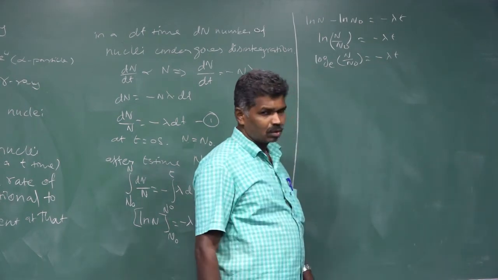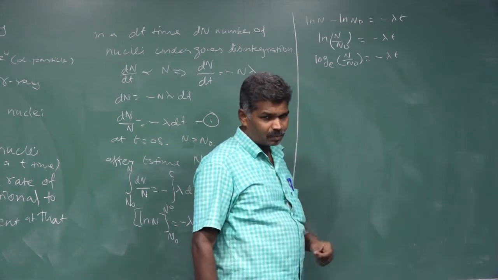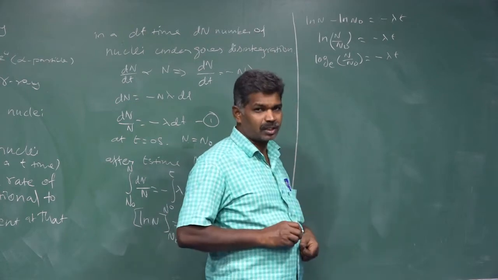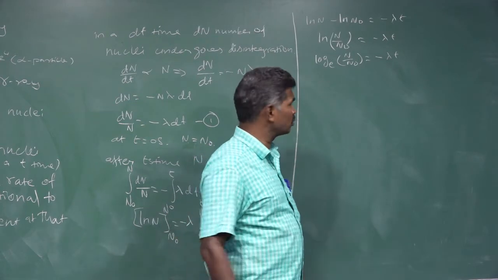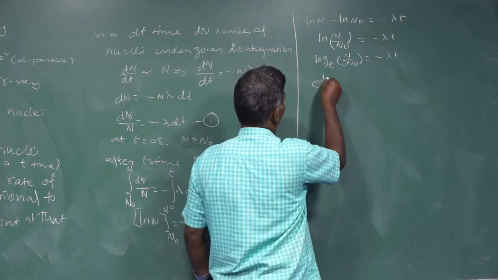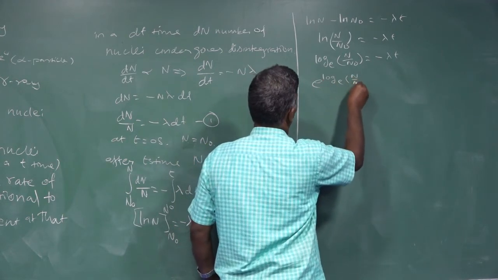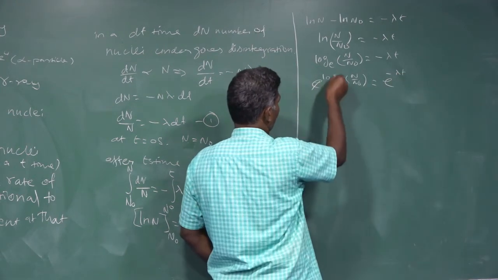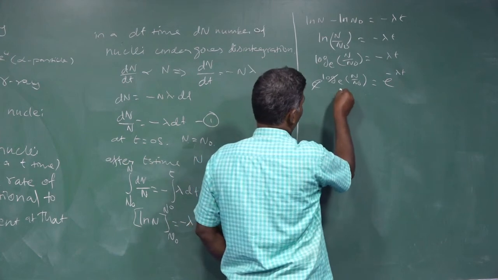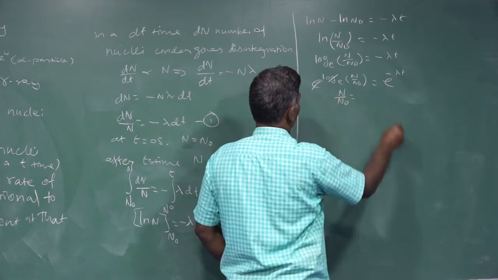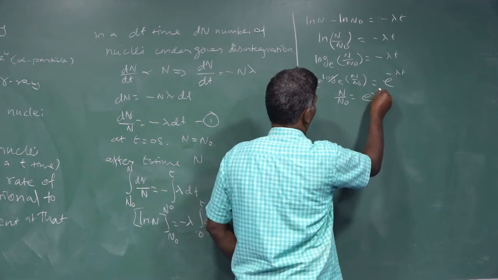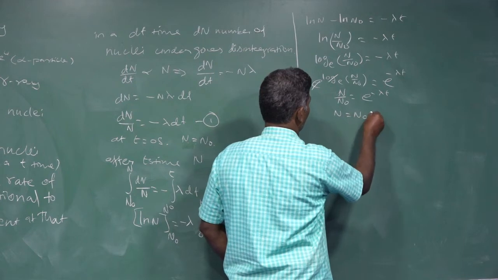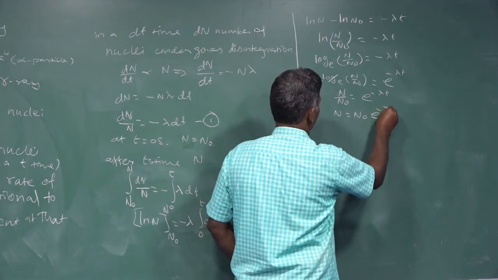Now I want to remove the log. For that we take the exponential on both sides. That is, e power log of N by N naught equal to e power minus lambda t. The exponential and log cancel. We get N by N naught equal to e to the power minus lambda t. So from that, N is equal to N naught e to the power minus lambda t.